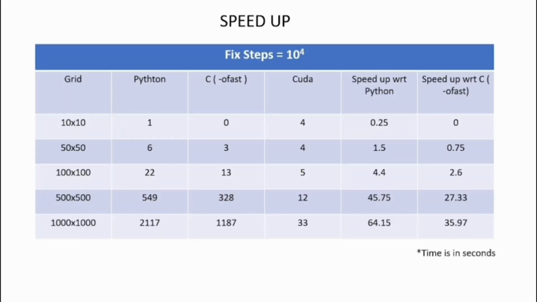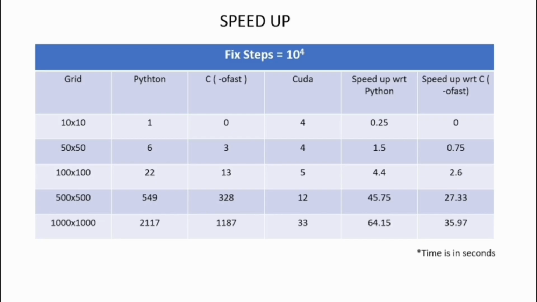Hello, I am Kuldeep. I am doing the CUDA version of the sequential code. Let's first see the speed up. I ran the program for a fixed 10 to the power 4 steps and increased the grid size. First I saw the timing in Python and C with the fast optimization flag.